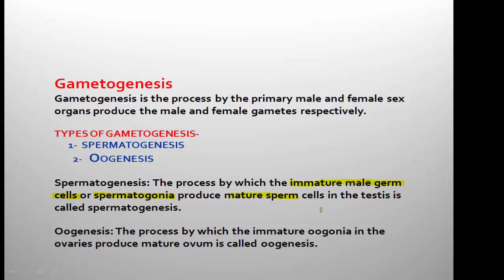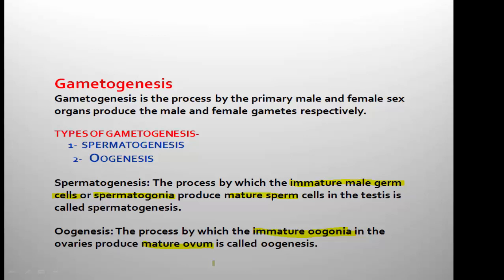Similarly, oogenesis is the process by which immature oogonia in the ovaries produce the mature ovum, also called egg. Oogonia is the plural term; oogonium is the singular term. Ovum is also known as egg, and the sperm is also known as spermatozoa. This process is called oogenesis.